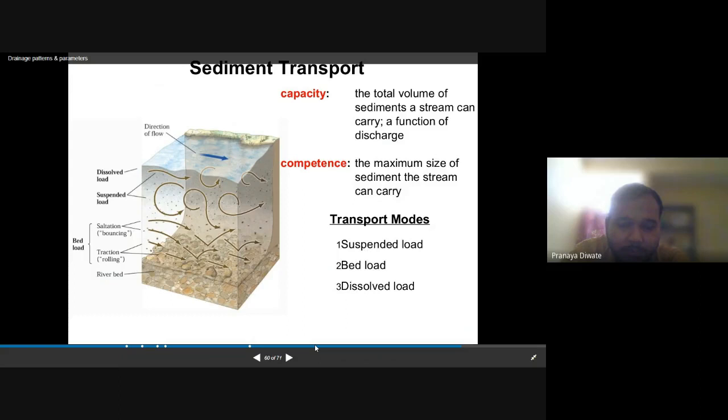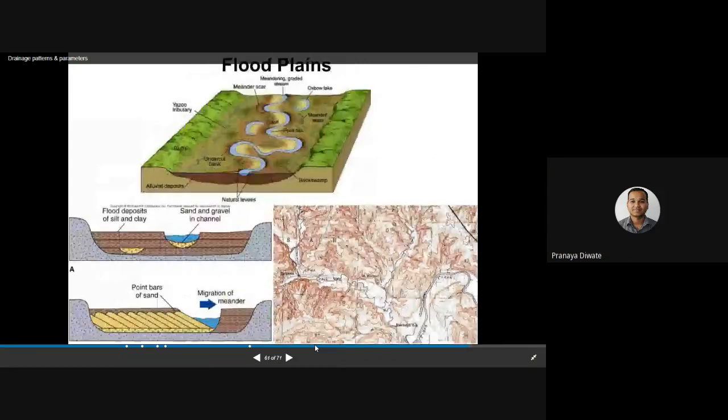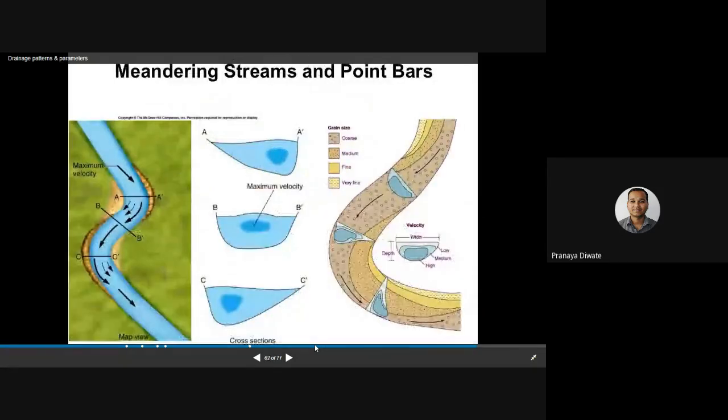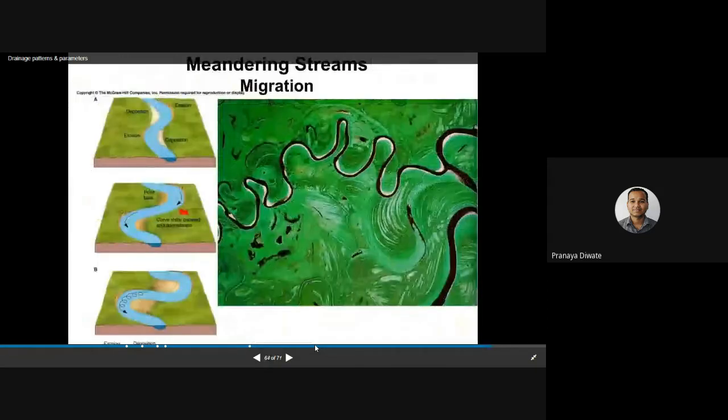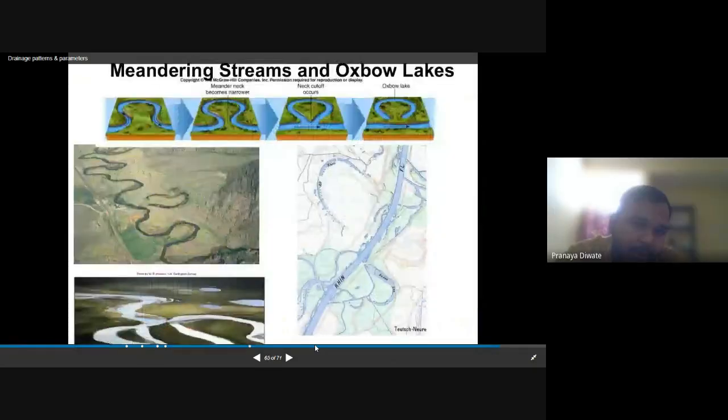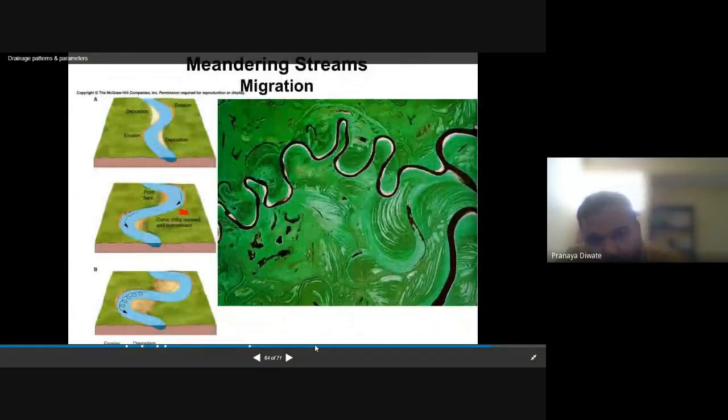The area which is associated with the river channel. This is the meandering stream. This is migration. We always talk about people migration, where the population migrates from one place to another place.